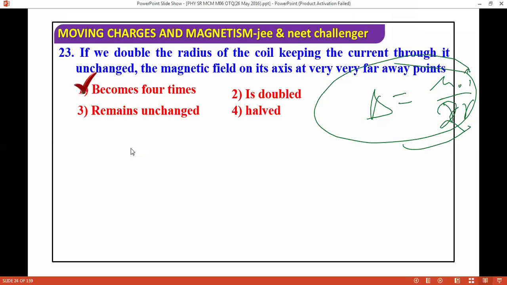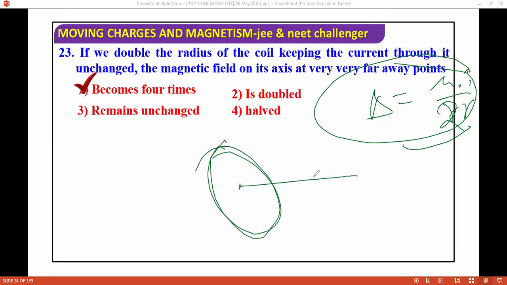The current is unchanged. The magnetic field on its axis at a very far away point. Basically, this is a current carrying coil. So the magnetic field because of this coil on its axis at this point, see this point. What will the magnetic field at this point be?